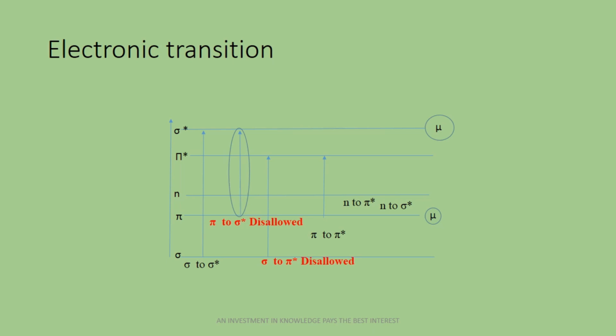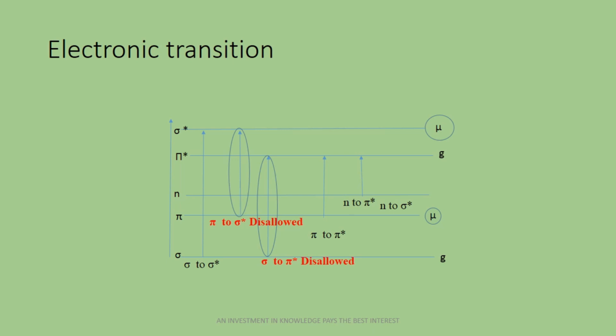Now the next one is sigma to pi star. Sigma is gerade and pi star is also gerade, and that's why both have a center of symmetry, and according to the selection rule gerade to gerade electronic transition is not possible, and that's why this sigma to pi star transition is disallowed according to symmetry properties. So out of 6 transitions we conclude that sigma to sigma star and pi to pi star transitions are allowed, and pi to sigma star and sigma to pi star transitions are disallowed.